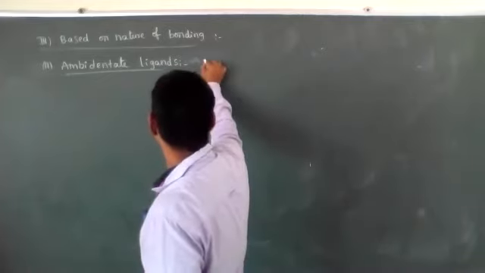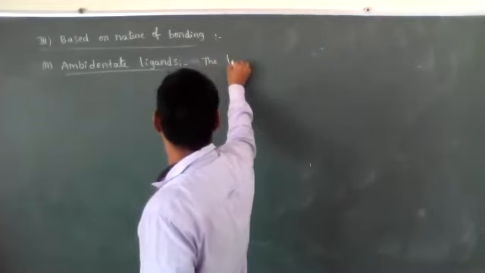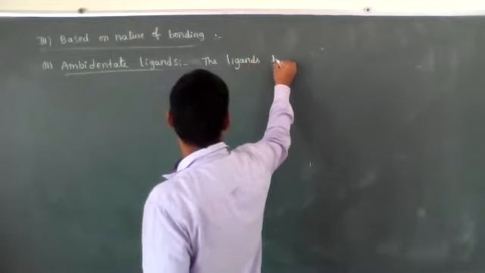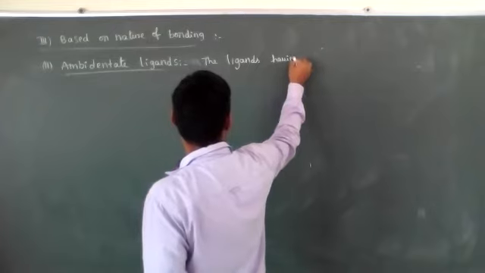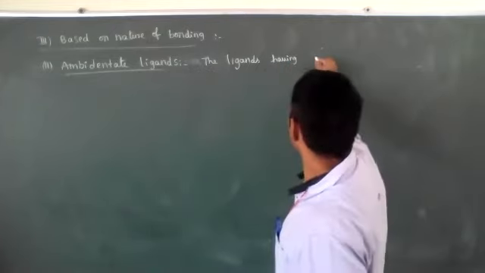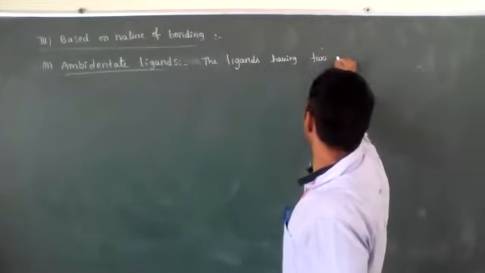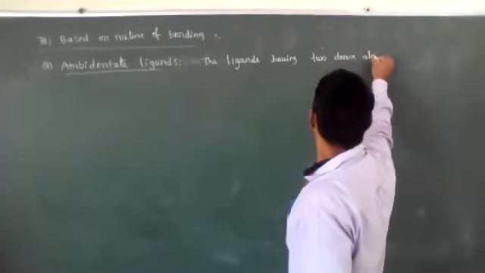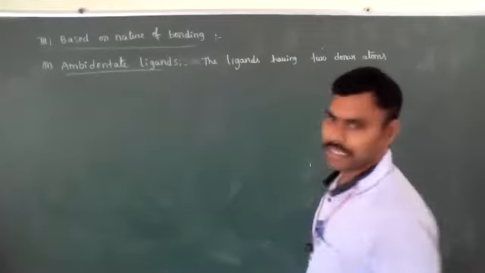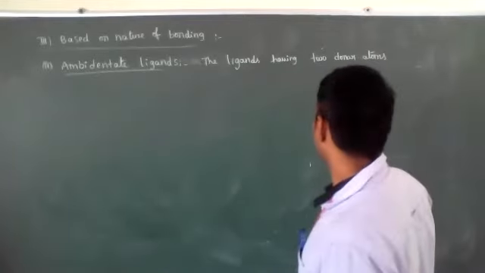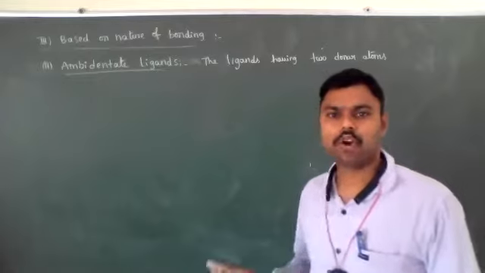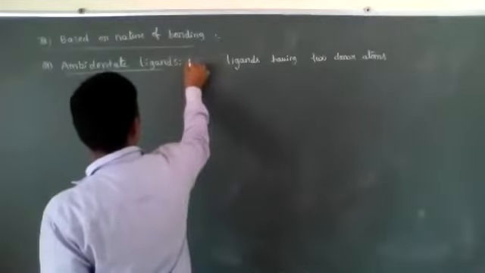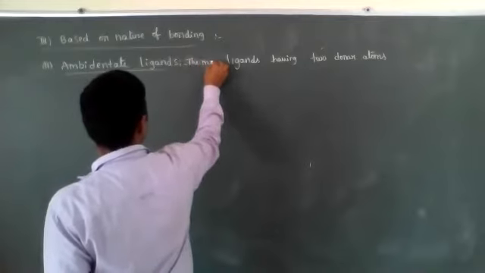The ligands having two donor atoms, what type of ligands are they? The monodentate ligands only. Ambidentate ligands means the monodentate ligands.